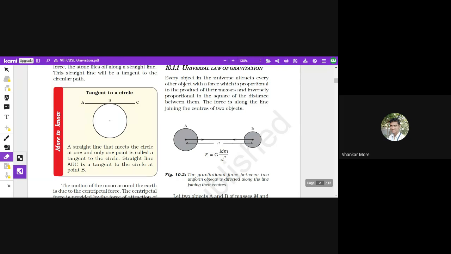In the last class, if you remember, we started the gravitation chapter, and you came up with a question: how to calculate the value of capital G? There are two G's we have to learn, the small g and the capital G. The capital G is the universal gravitational constant. So how do we calculate that? As I said in the last class, I would search about it and let you know whether it should be included in our syllabus or not.